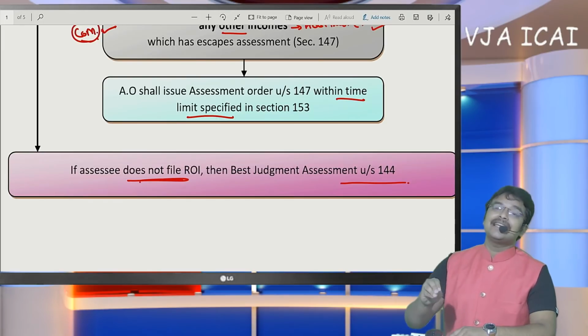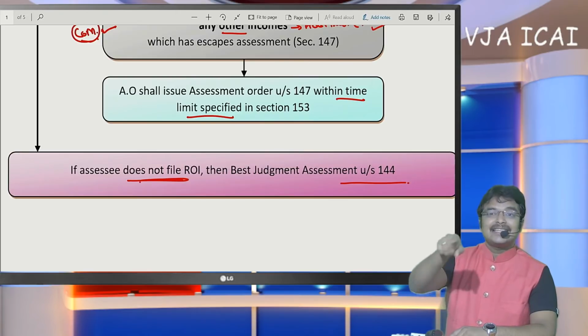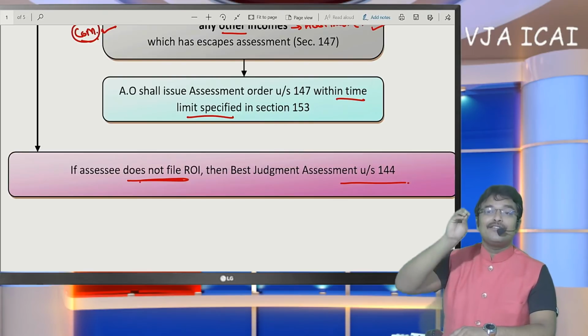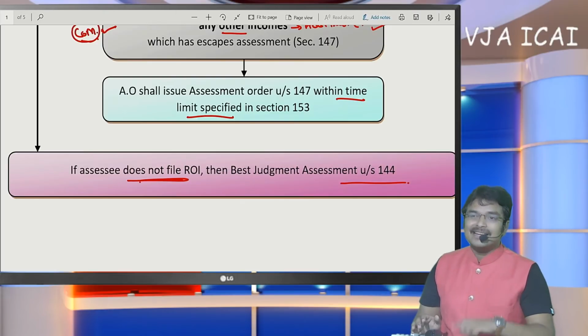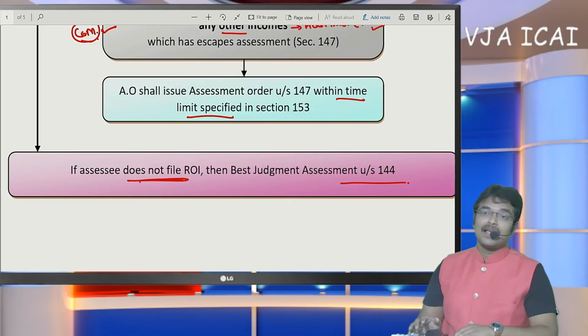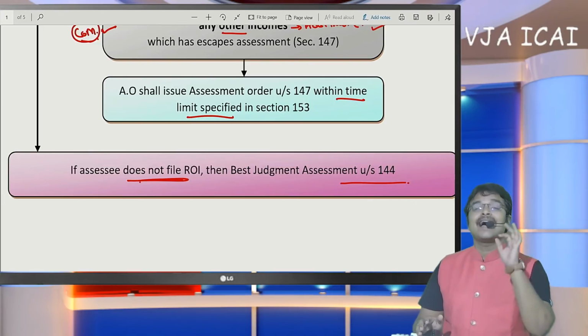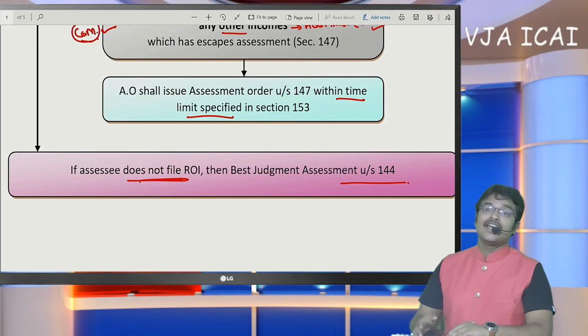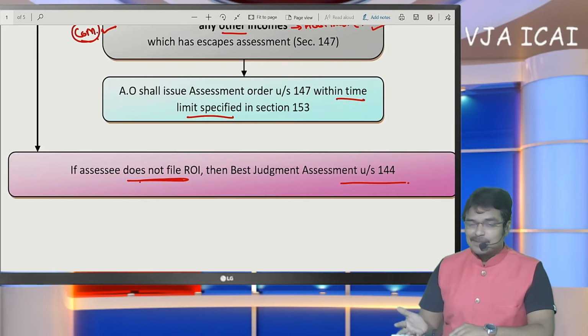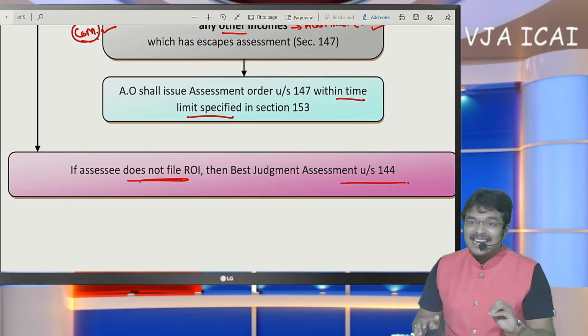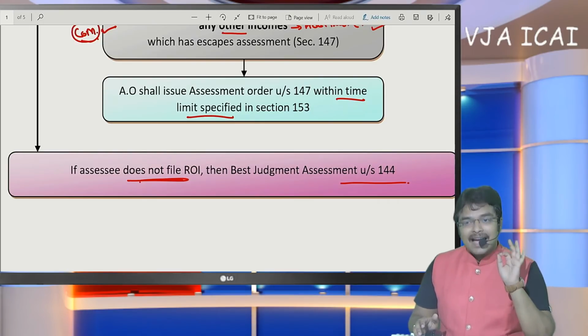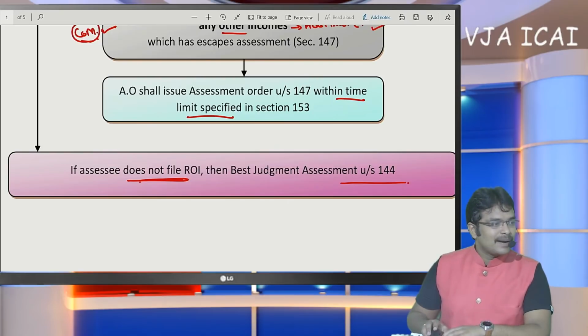even though the original reason, in this case capital gain, was the reason of the assessing officer, if that reason is quashed, if that reason does not exist, and finally they have come to know that this capital gain is not of this assessee, and they have found other incomes, whether such other incomes can be assessed, the answer is yes, it can be assessed. If this other income pertains to another assessment year, then a fresh notice must be issued. But if it pertains to the same assessment year, then even though the original reason has been quashed, the other incomes were eligible for assessment. That is the conclusion.